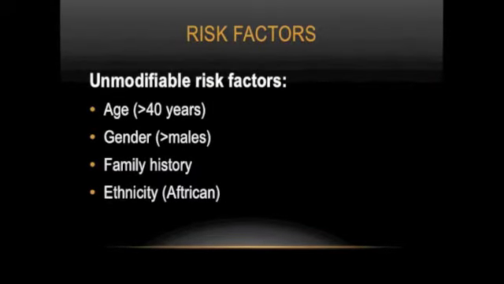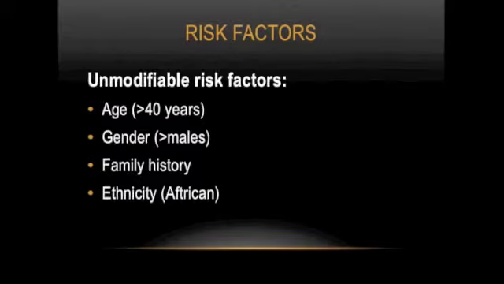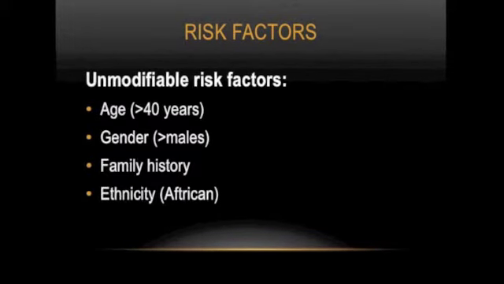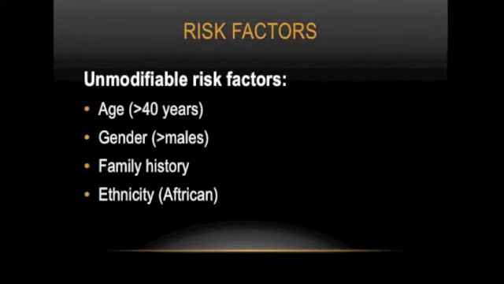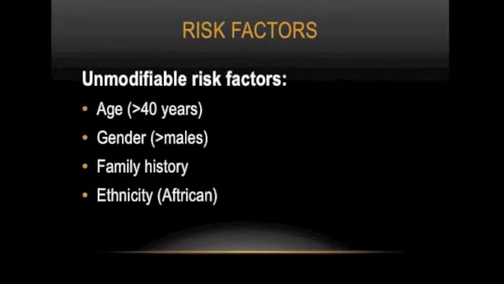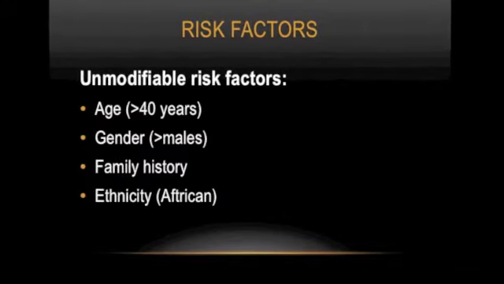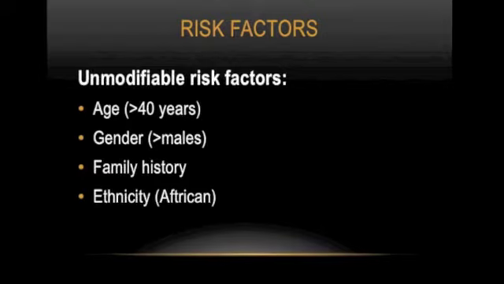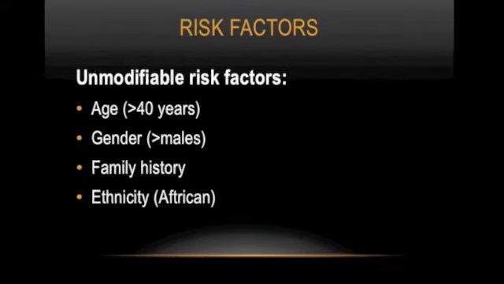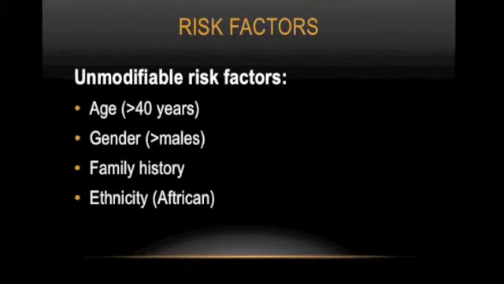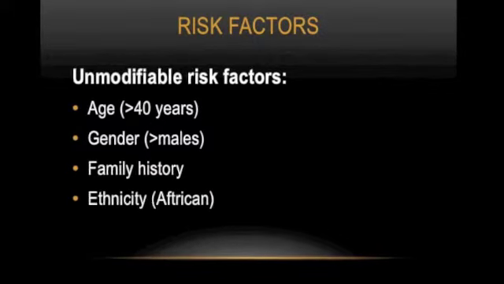So, as someone with diabetes, you have quite a high risk for all these complications we just discussed. However, diabetes is just one of many risk factors for heart disease, strokes, and peripheral artery disease. Age, gender, family history, and ethnicity are all non-modifiable risk factors for macrovascular complications, meaning we can't do anything about these risk factors.